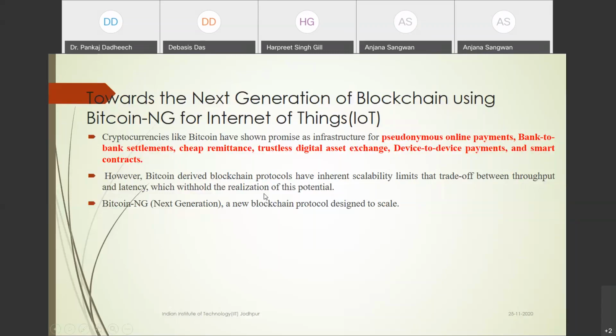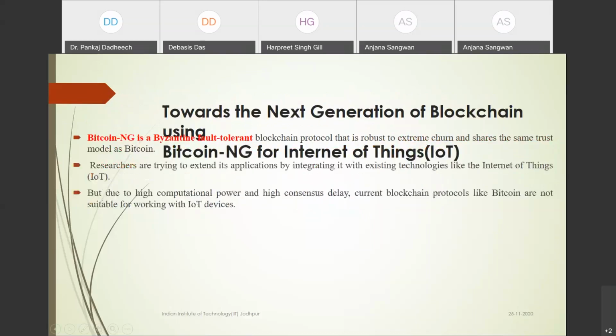Basically that is the main problem. Bitcoin NG is the next generation protocol, a new blockchain protocol designed to scale. Scalability is the issue, and they try to improve the scalability.